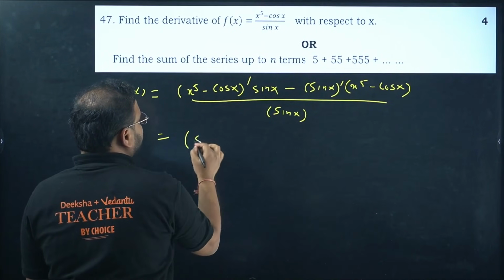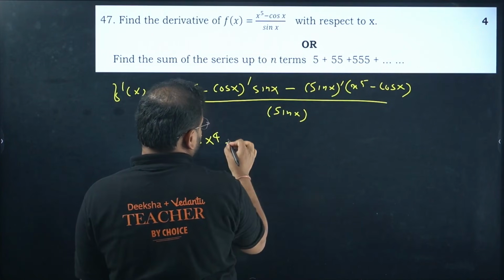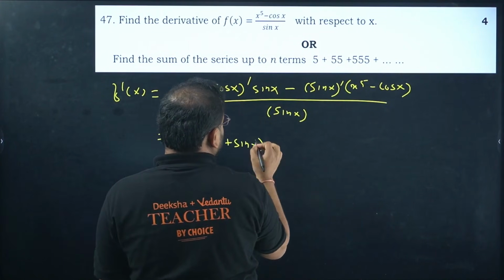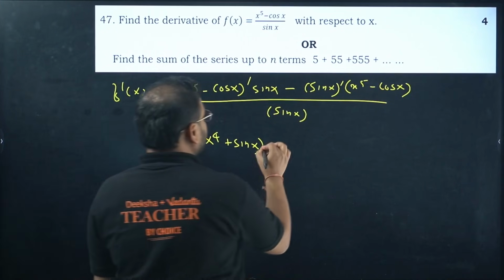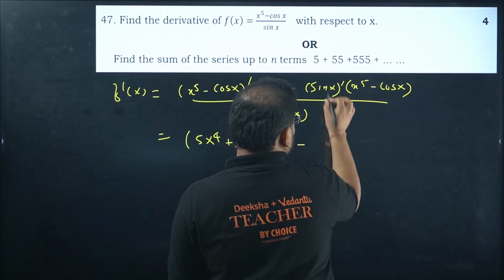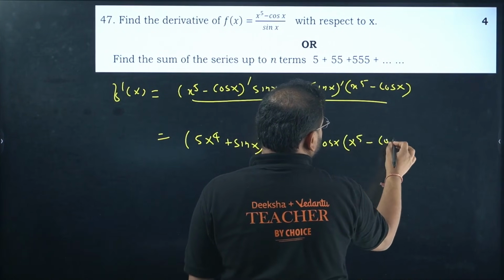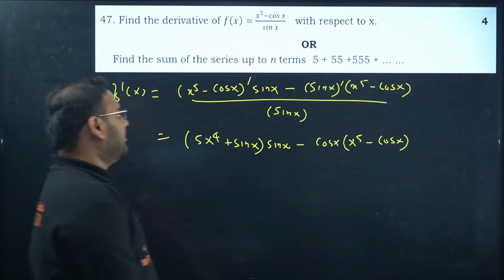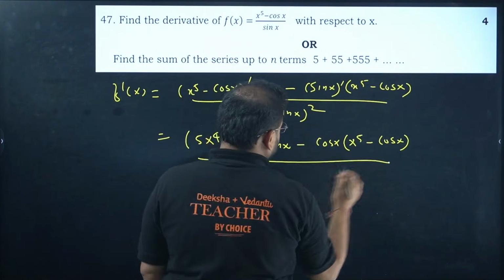Differentiate now, I'll get here 5x power 4 minus cos becomes sine, so plus sine x, right? Derivative of cos is minus sine, so sine into sine x. Over here sine derivative becomes cos x, and we have x power 5 minus cos x as it is. Am I right? Yes. This is a whole square over here.